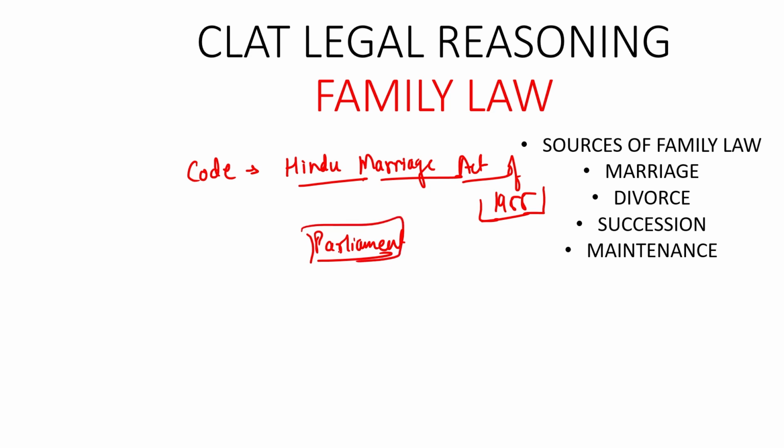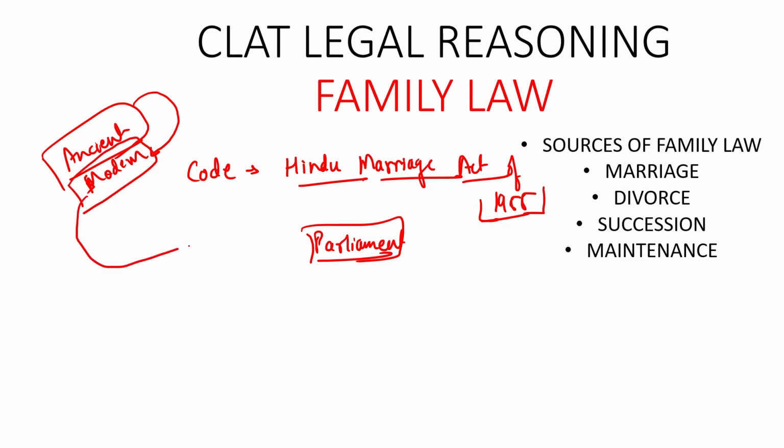We remember that we have studied the sources of Hindu laws. We have studied that there are two types of sources, one being the ancient source and another being the modern source. So the ancient source has been codified in the form of modern sources. So one of the modern sources that has been created by the parliament is the Hindu Marriage Act.